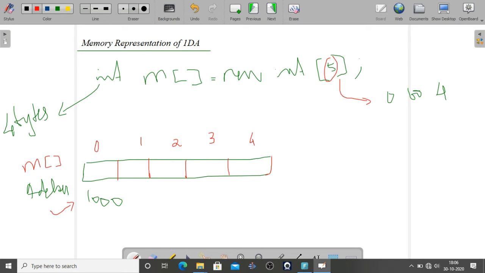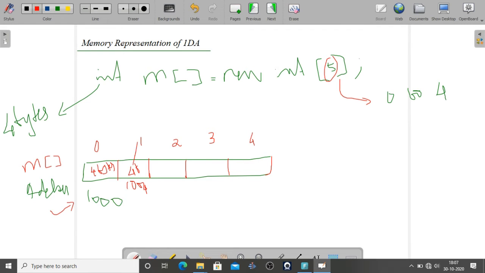If the starting memory location of array m is 1000, then it will be represented in the memory like this. It will allocate first for the 0th position, it will occupy 4 bytes, because this is an integer data type, isn't it? For a single integer data type, it will allocate 4 bytes. So from 1000, 4 bytes it will allocate. So the next one is 1004.